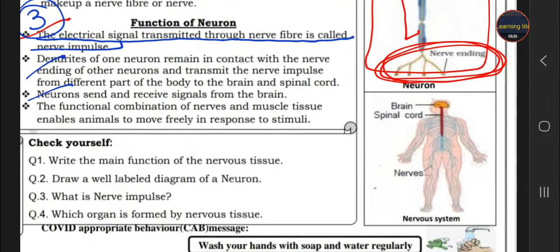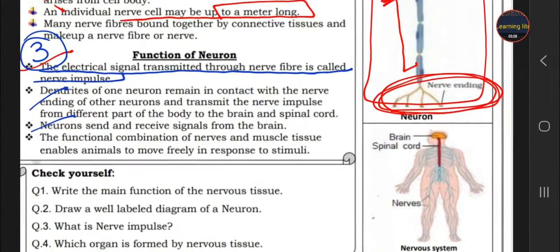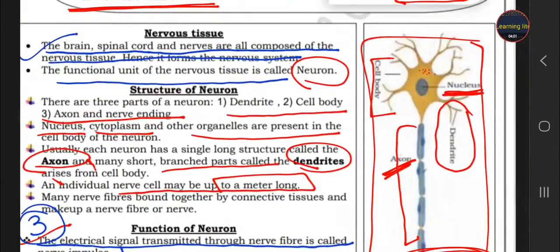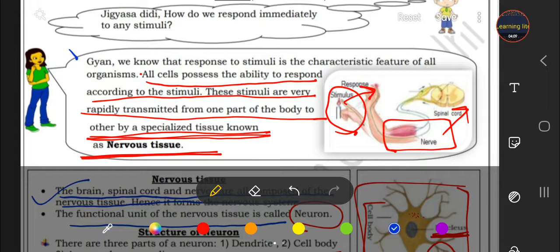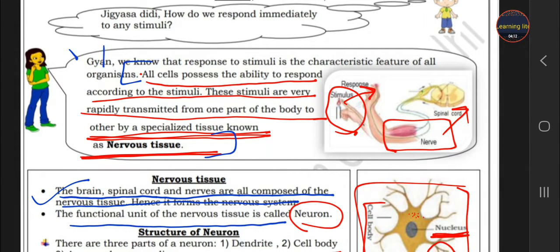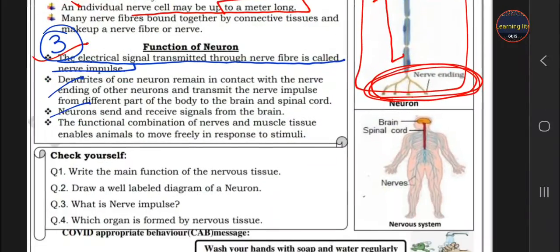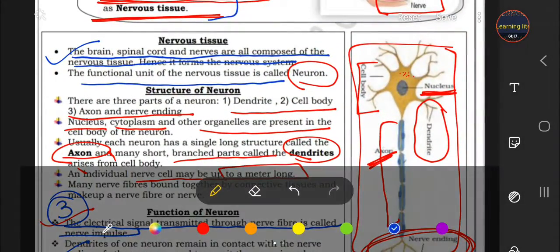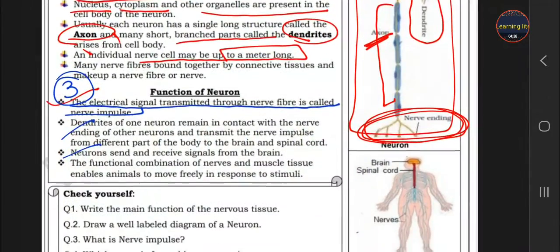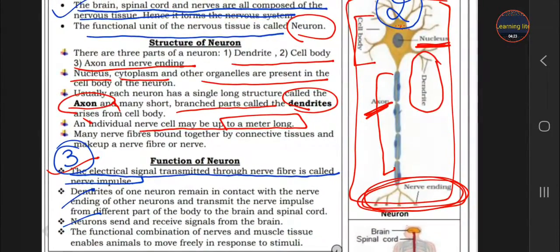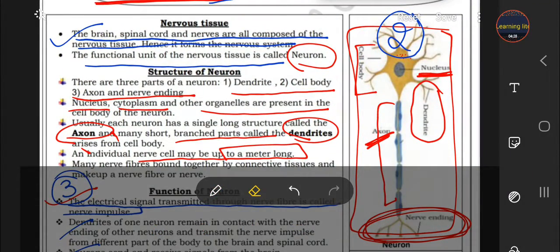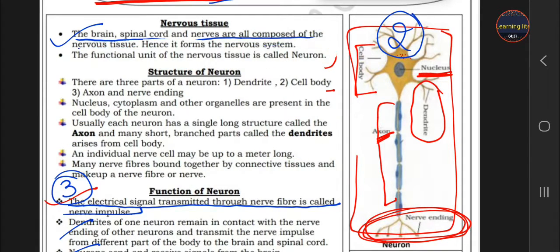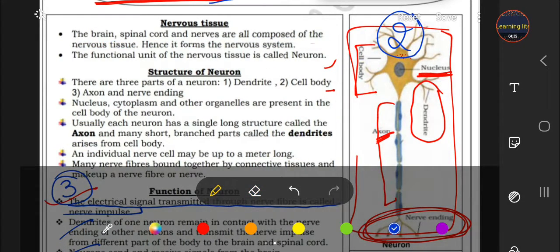Okay students, now let's do some practice questions. What is the main function of nervous tissue? Main function means transmission of the stimulus from one part to another part. So this is the answer to your first question, students. Second one, draw a labelled diagram of the neuron. So you have to draw this diagram, students. Third one, what is a nerve impulse? I mentioned it also. Which organ is formed by the nervous tissue? So this is your fourth answer.